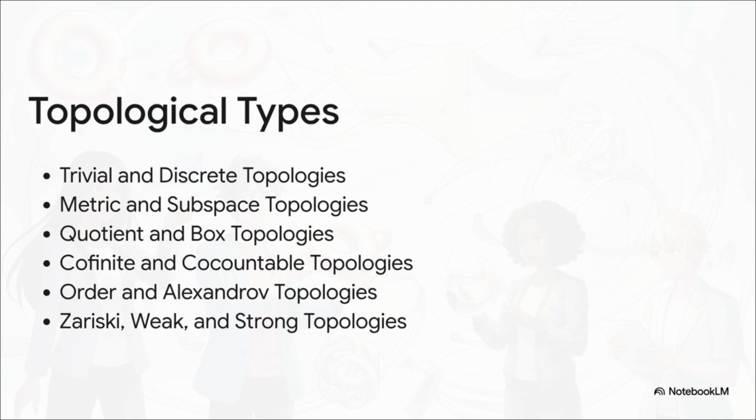We also have subspace and product topologies for building new spaces, quotient topologies for mapping equivalence relations, and even highly specialized structures like the Zariski topology used in algebraic geometry. It's a massive systematic toolkit, but seeing it laid out helps us realize the sheer flexibility of these rules.